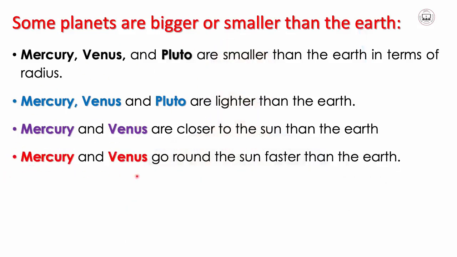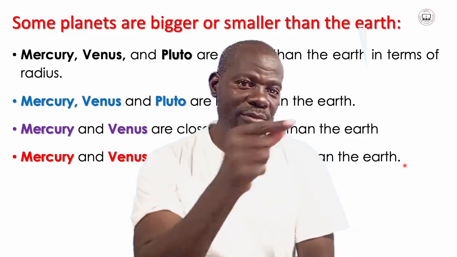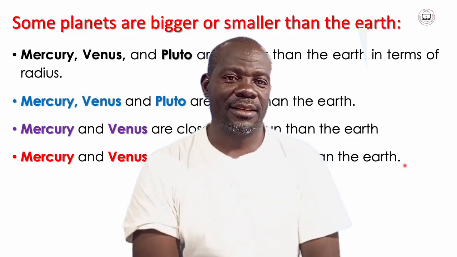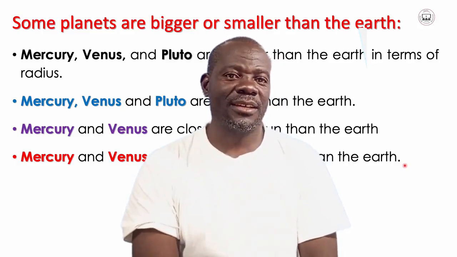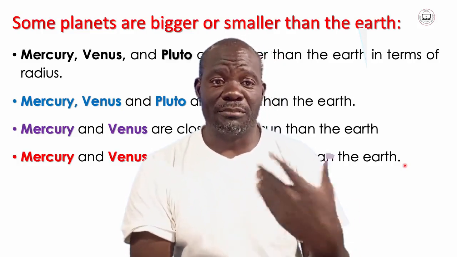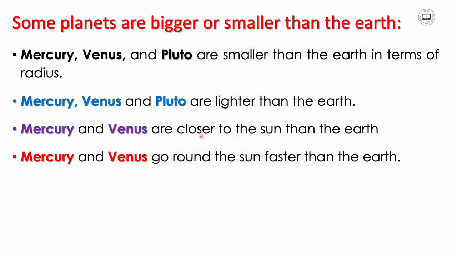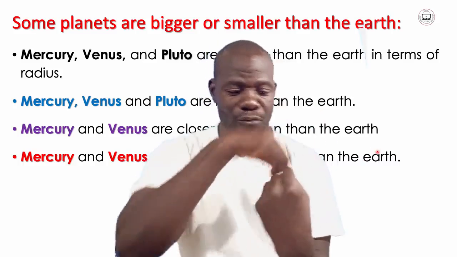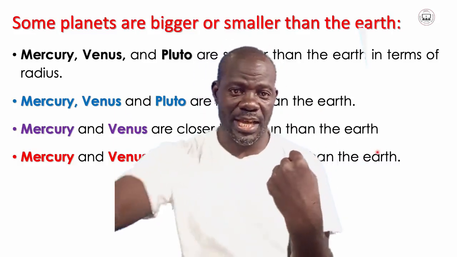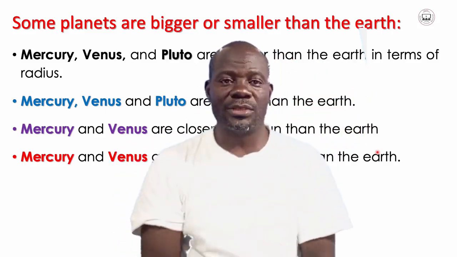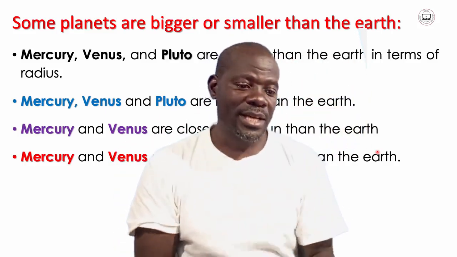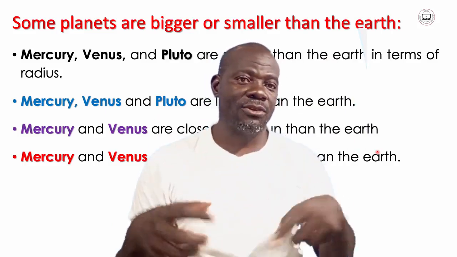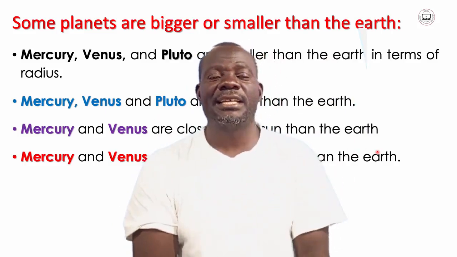And again, Mercury and Venus go around the sun faster than the Earth. I think you can suggest why. You get the reason from the previous point: because they are closer to the sun than the Earth. Something that is closer will move around faster than something that has to go a long distance. So that's what we are talking about. Mercury and Venus go around the sun faster than the Earth.